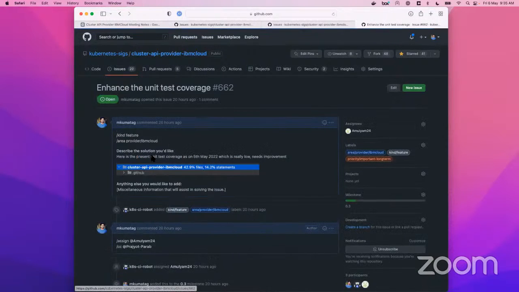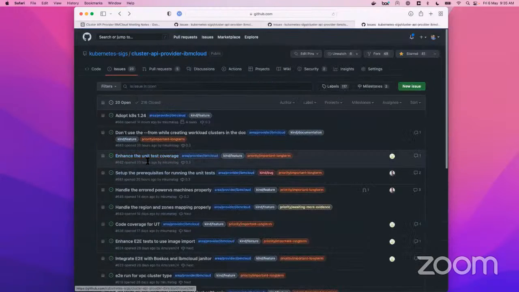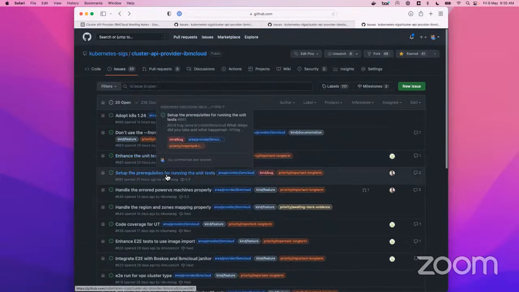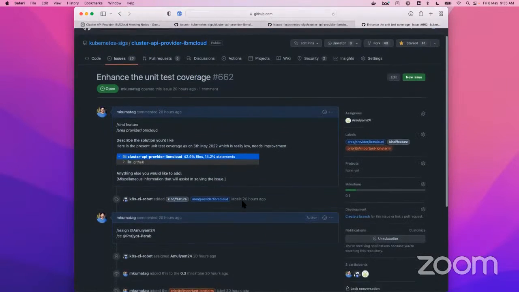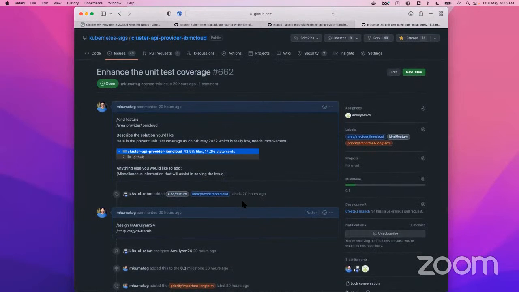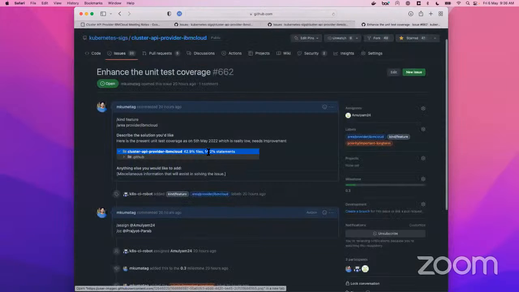And enhance the unit test coverage. I just yesterday got a chance to... Okay, so we talked about this. Okay, so unit test coverage, right? I just checked in my Go hand, and the coverage is pretty bad. We stand at 14% at the moment, and we're just covering 50% of the files. But I'm not really worried about the percent of files, but this percentage is really worrisome. 14% is too low.